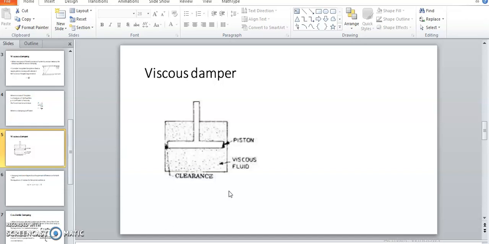So the principle of this viscous damper is generally observed in day-to-day life applications. So this is called a viscous damper. This viscous damper provides a resistance offered by that particular viscous medium.